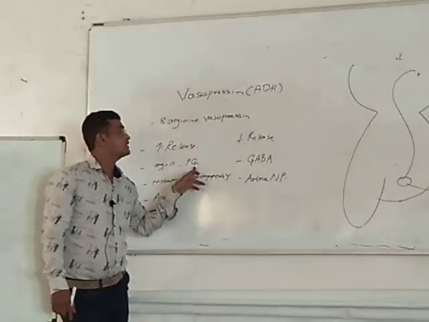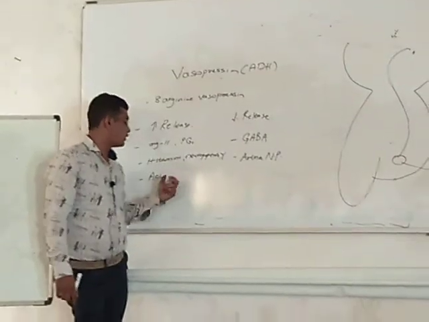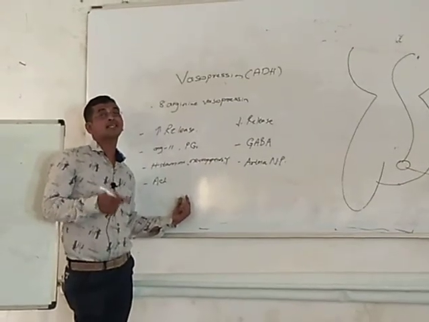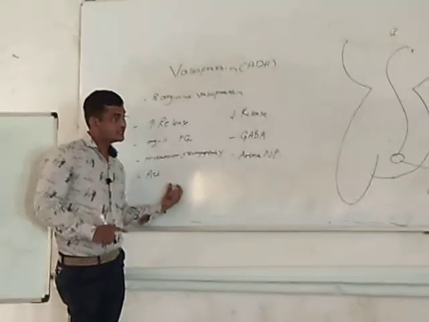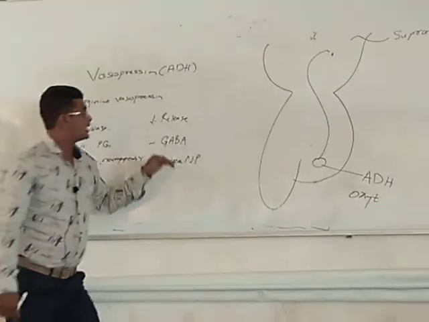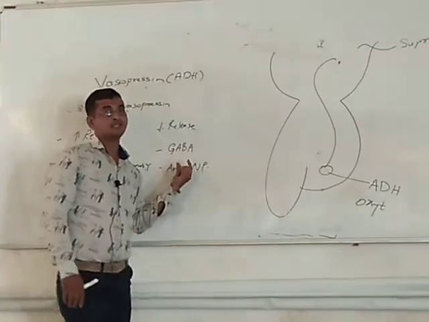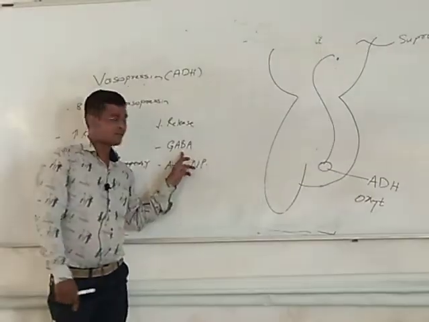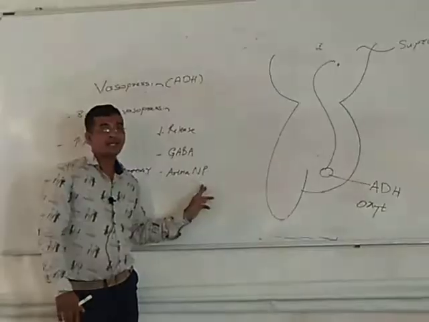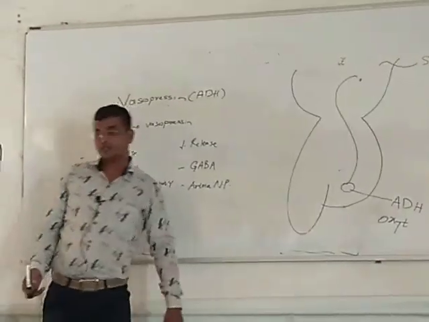Prostaglandin also enhances the release of vasopressin. Histamine, neuropeptide or acetylcholine, these hormones normally increase the release of vasopressin, the antidiuretic hormone. Now the next ones are hormones that suppress release. Which hormone normally suppresses the release of vasopressin? GABA will suppress the release of vasopressin. Atrial natriuretic peptide is also there, which also suppresses the release of vasopressin.